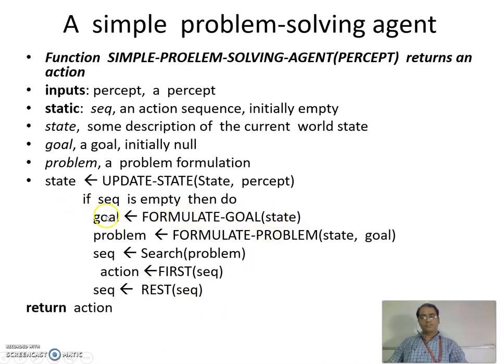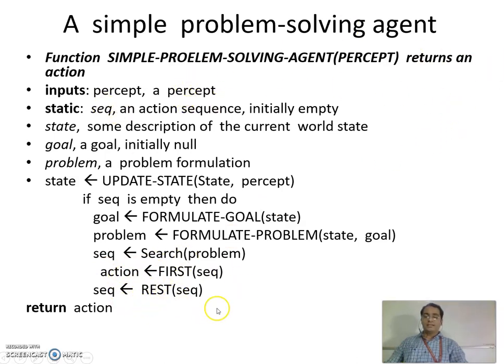Once a goal is formed, I know the goal and the current state, so I will formulate the problem. The function formulate problem will take care of forming the problem. This problem is given to search. Search will find the sequence of actions. From this sequence of actions, I will pick the first action, call it action, and I will return it.